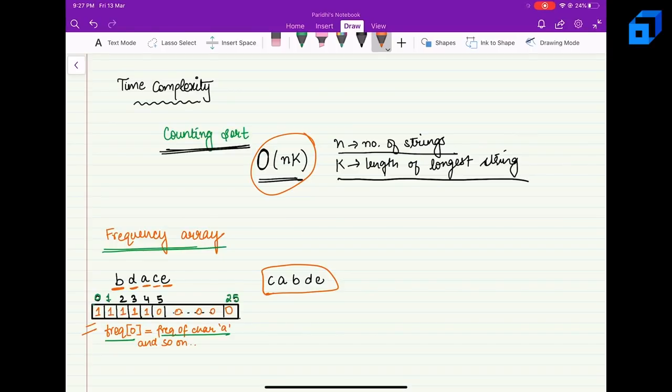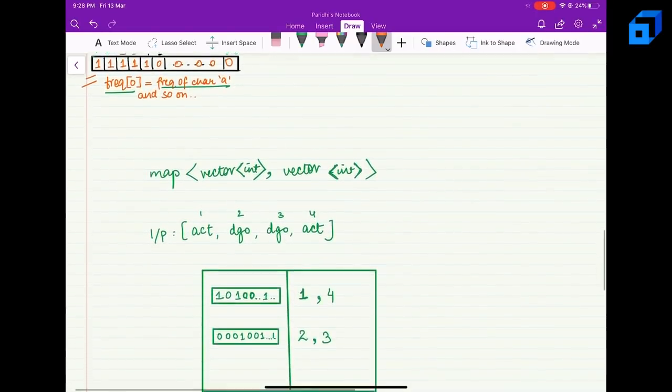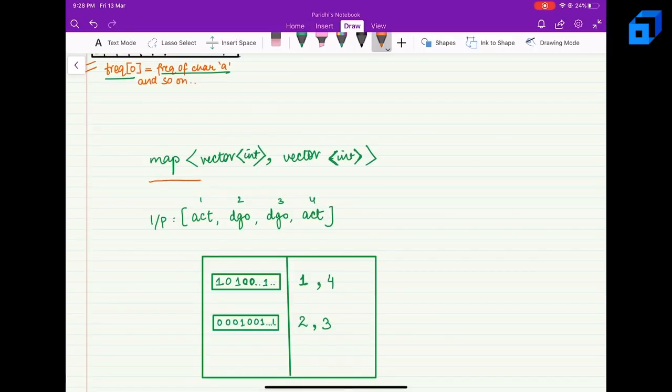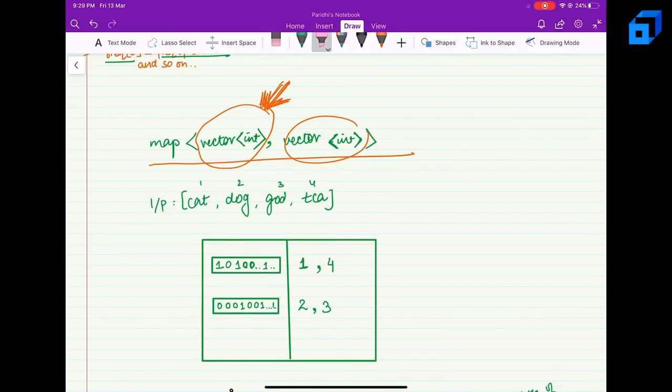And if the frequency arrays of both these strings come out to be equal, that means they are anagrams of each other. And likewise we can check this for all the strings given in the array. For this purpose we can have a map where the key, instead of a string, can be the vector of it. So here it represents the frequency array. The strings having the same frequency array will be pushed to the corresponding vector. So let's see how we will maintain this.